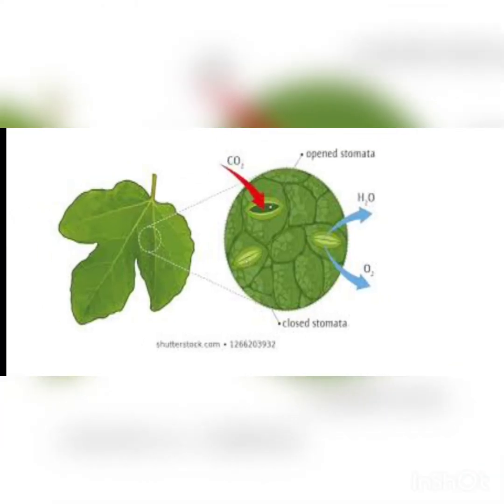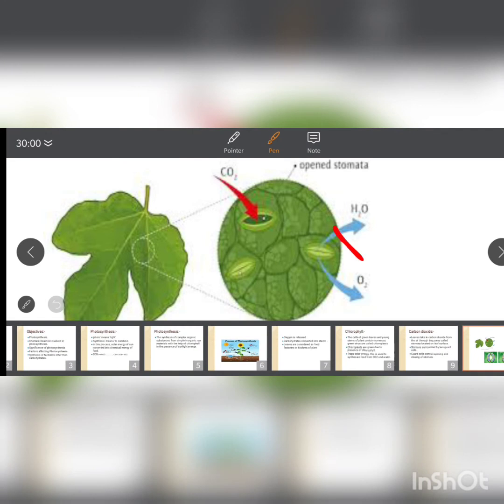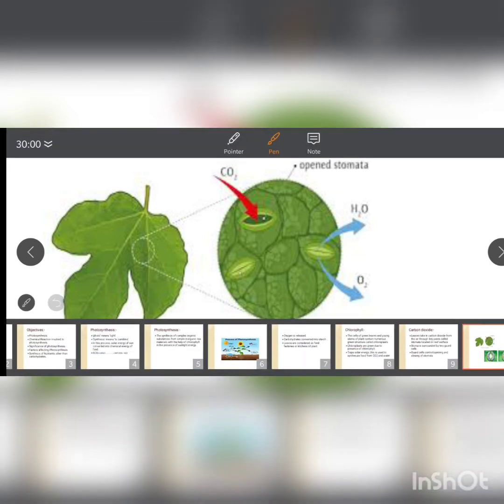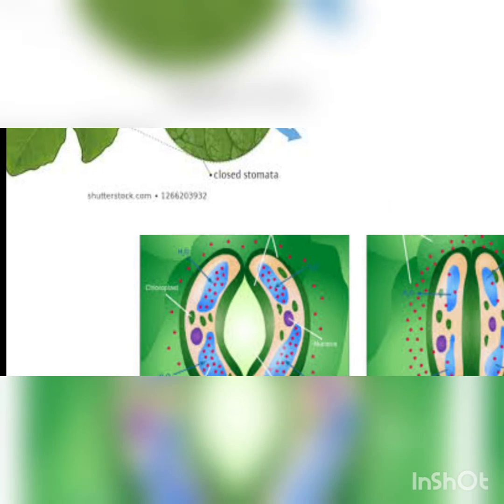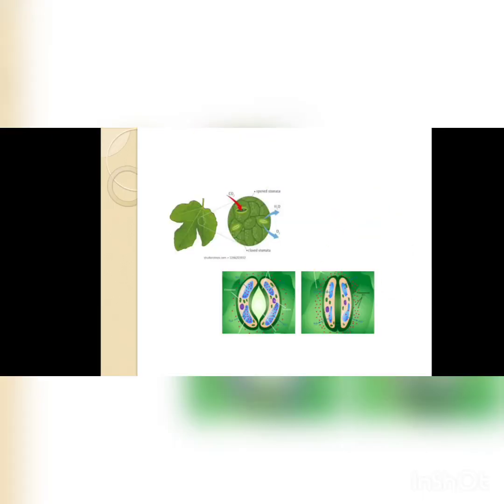Here, what is this? Stomata. Clear? And stomata, then what? They are opening and closing for the process of photosynthesis. They are taking in the carbon dioxide or releasing oxygen. So they are helping in the process of photosynthesis.